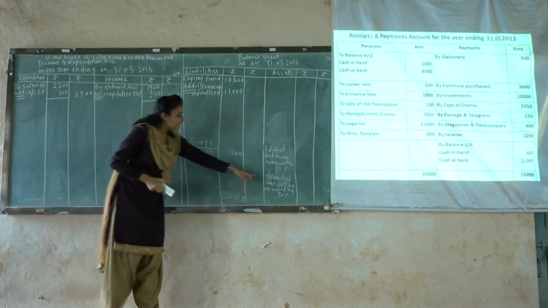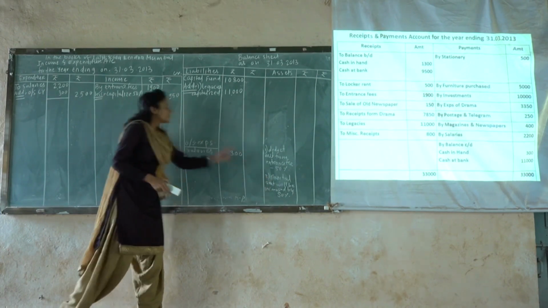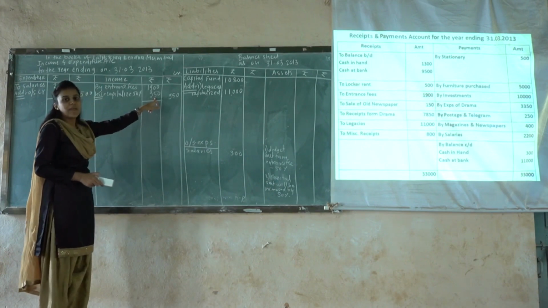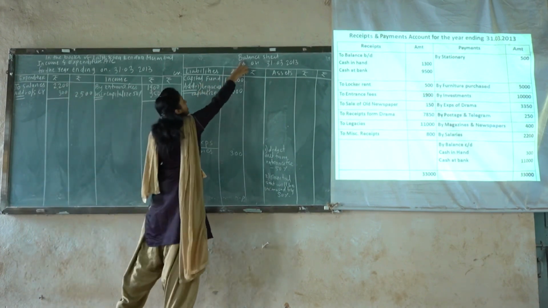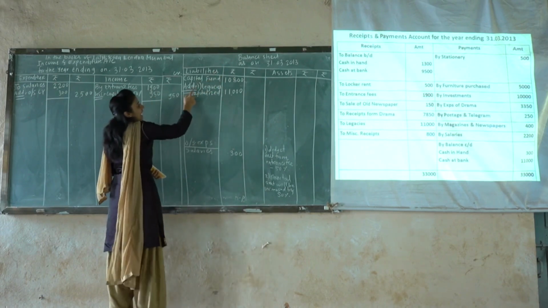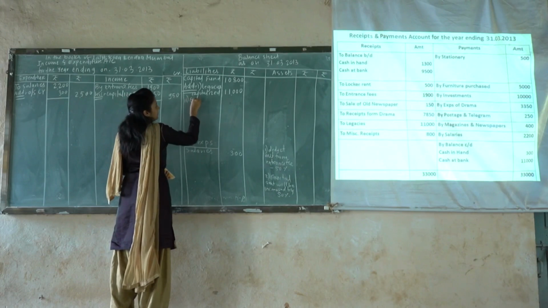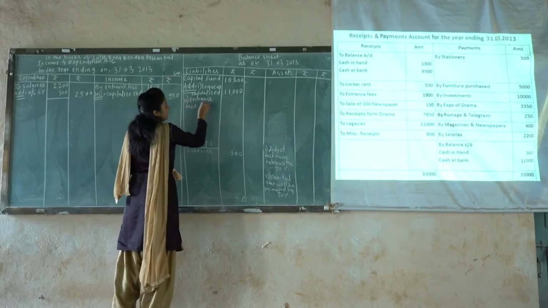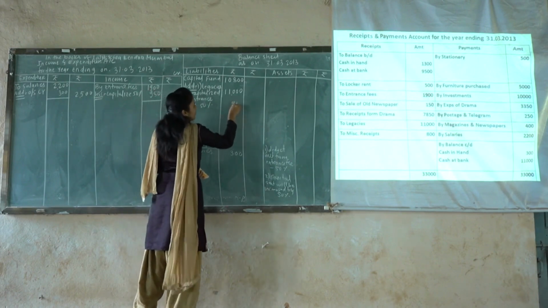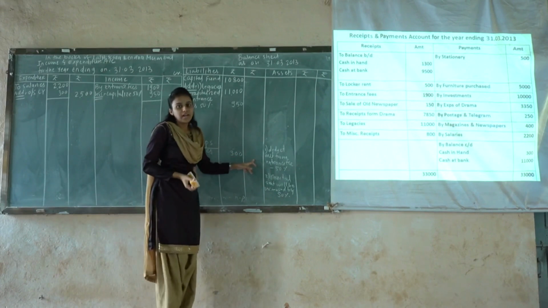And what is the second posting? That capital amount will be increased by 50%. So this amount similar 950 will be added to the capital account, and capital account nothing but posted for balance sheet liability side. Here add first is given legacies, and second will be posted entrance fees. Entrance fees 50%, that is nothing but rupees 950. Okay, so these are the two effects of our last adjustment.